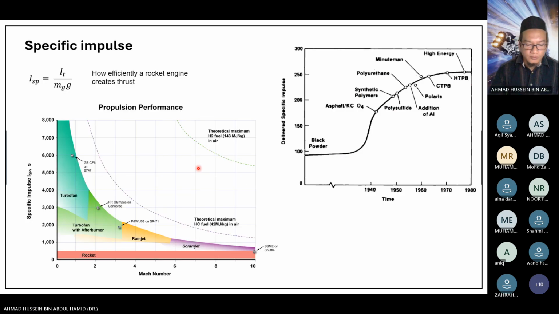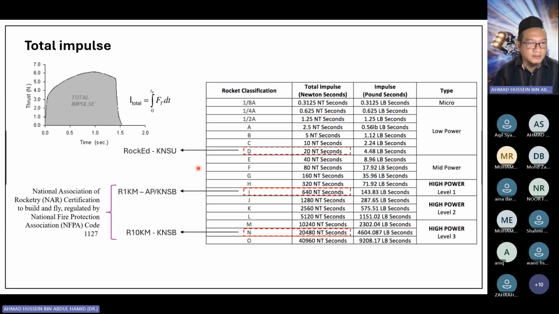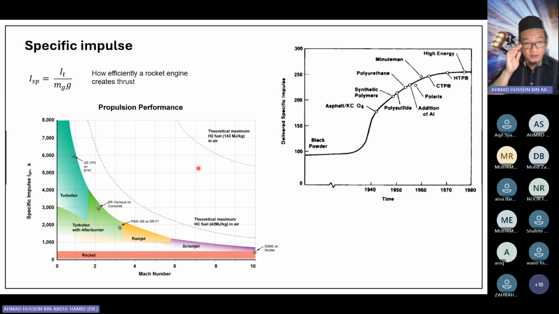So now we're going to the specific impulse. What's the difference between the total impulse and specific impulse? Specific impulse is basically a measure of how efficiently the rocket engine can create thrust. If you look at the plot here, the higher the specific impulse, the higher the efficiency of the energy conversion of the motor. So based on this plot, we can say that the turbofan engine, which is the engine used for our commercial aircraft, is the most efficient one. It can have a specific impulse of more than 7,000-8,000 seconds.